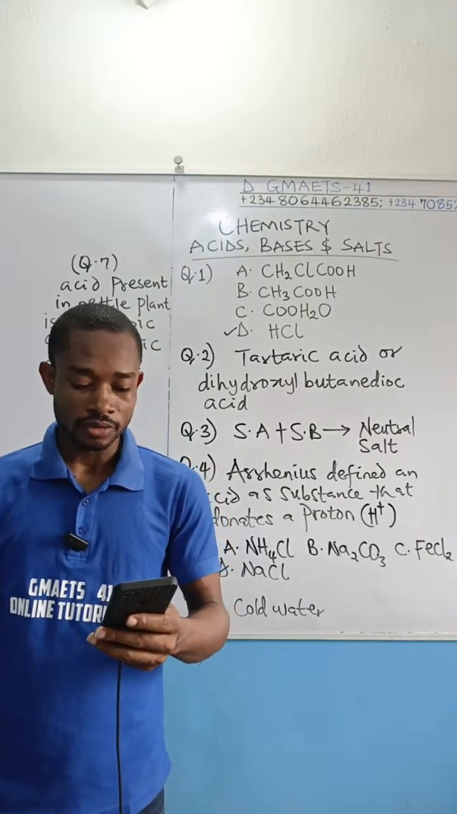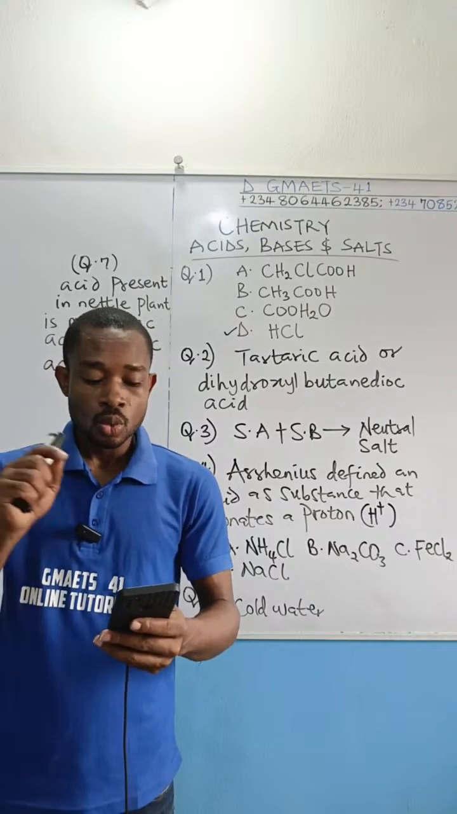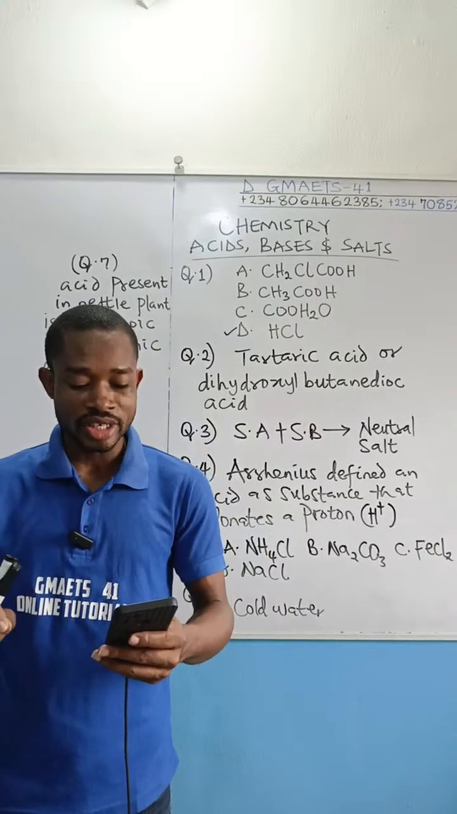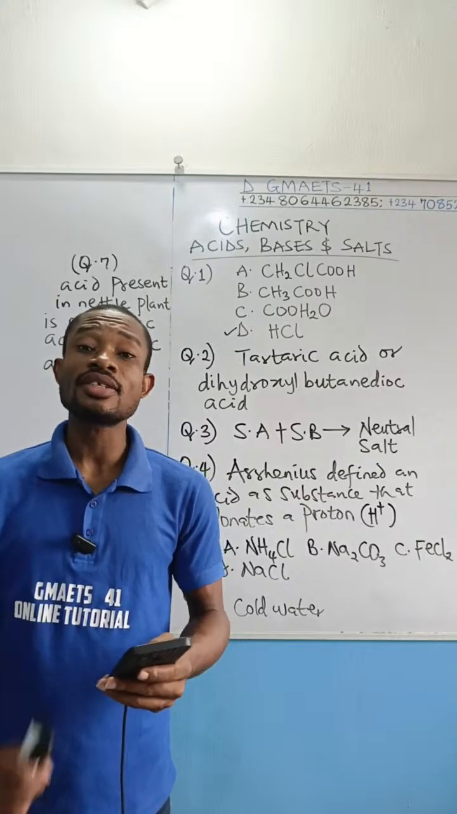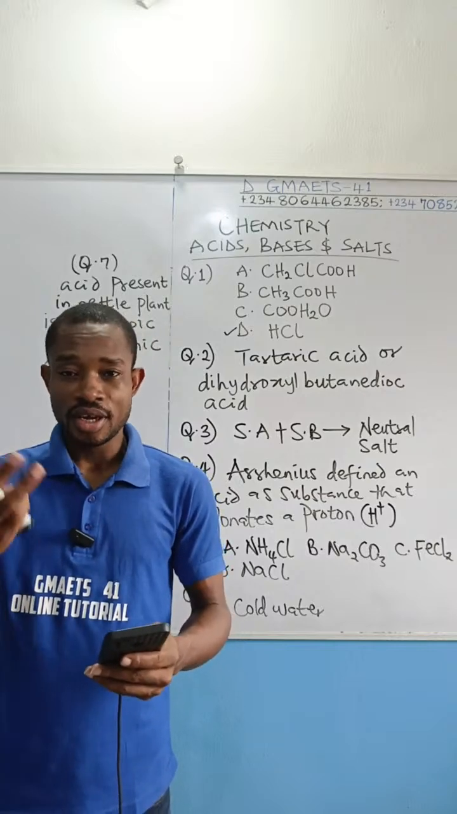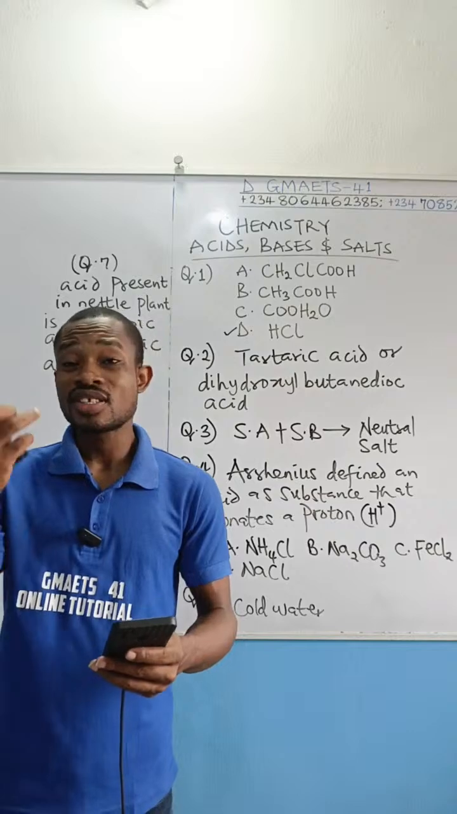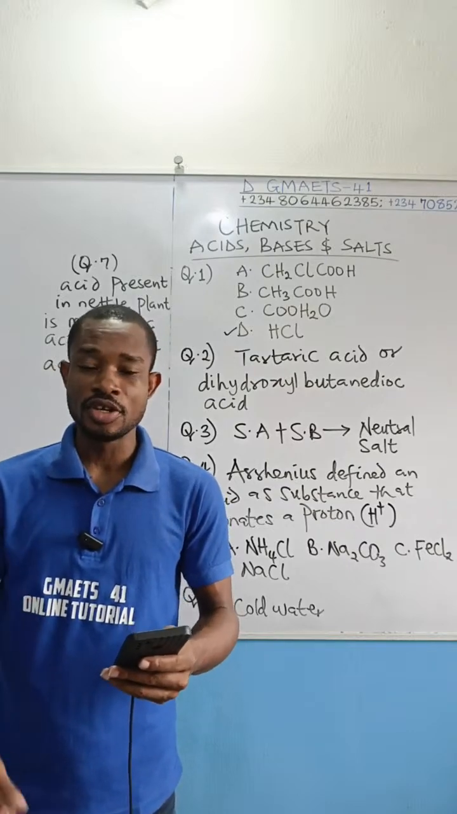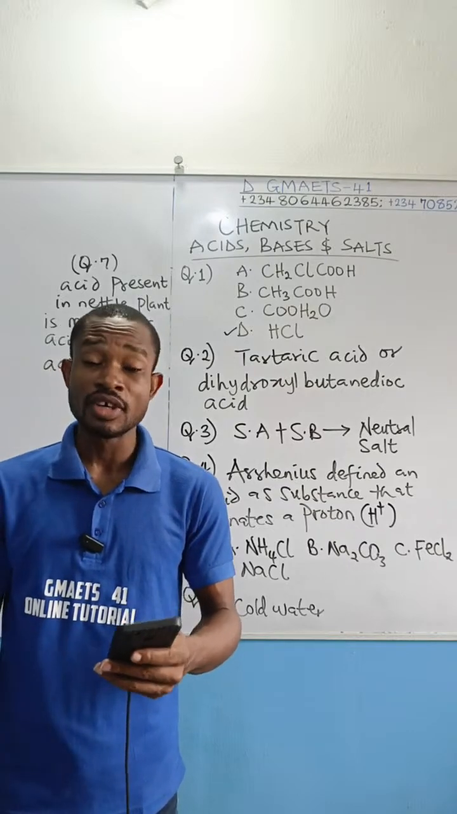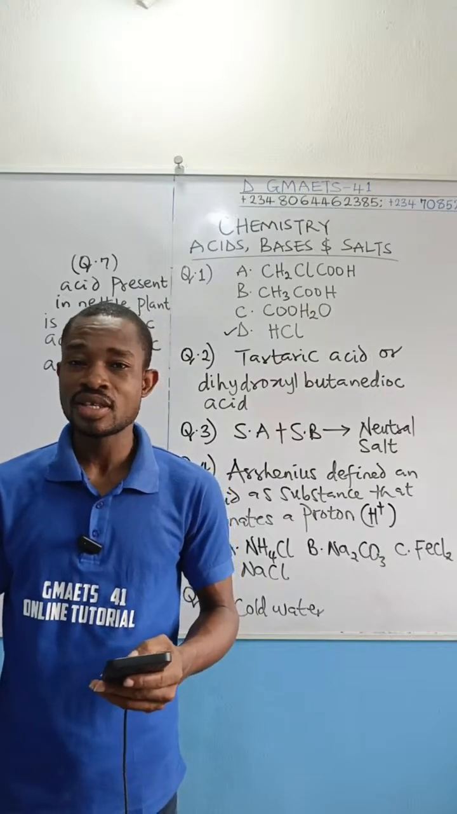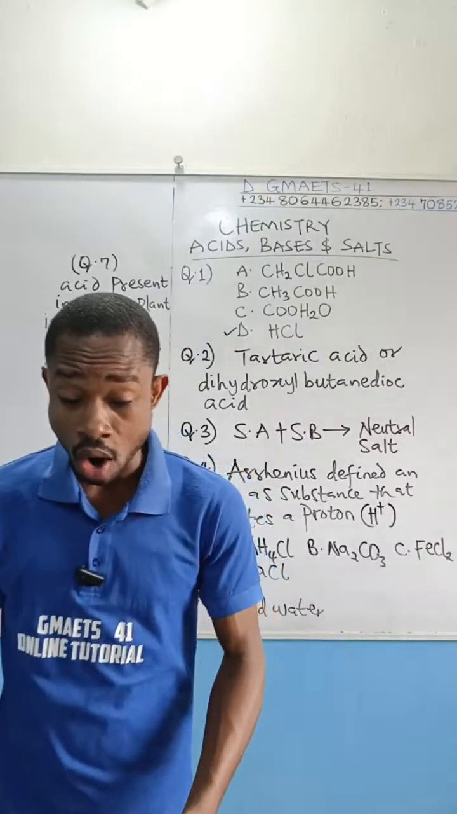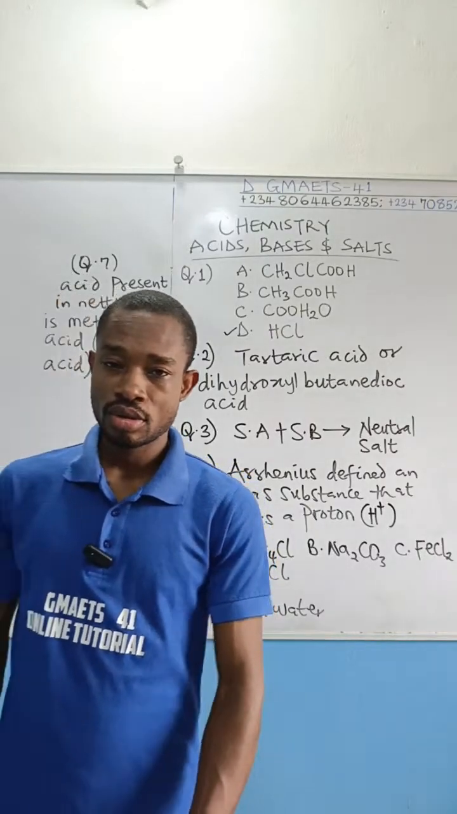The question is, which among the following metal will not release hydrogen gas on reaction with dilute hydrochloric acid? A is iron, B is zinc, C is copper, D is aluminium, E, none of the above. So the correct answer there is C. Copper will not release hydrogen gas from dilute acid.